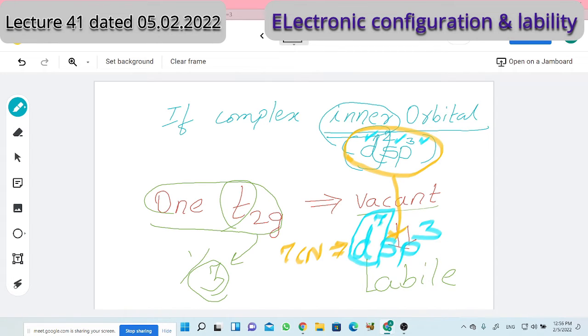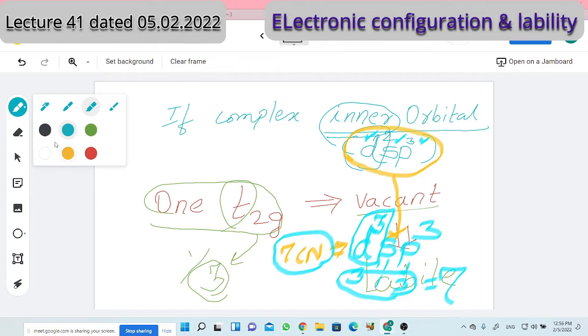Yes, d3. So these three d orbitals, here one s orbital and here three p orbitals. 3 plus 1 plus 3 is equal to 7. So 7 orbitals will be there, and 7 coordinate bonds may be possible. A 7 coordinate intermediate may be possible by means of d3sp3.